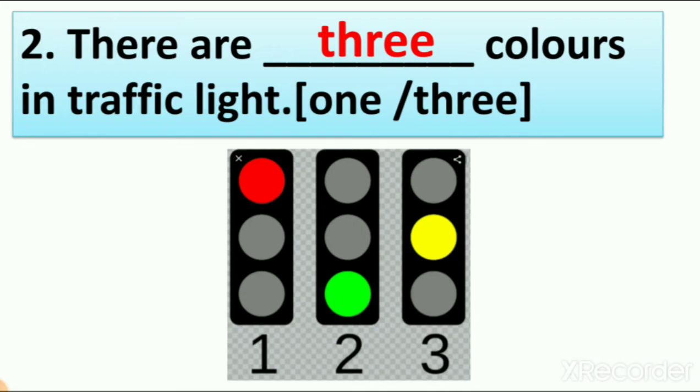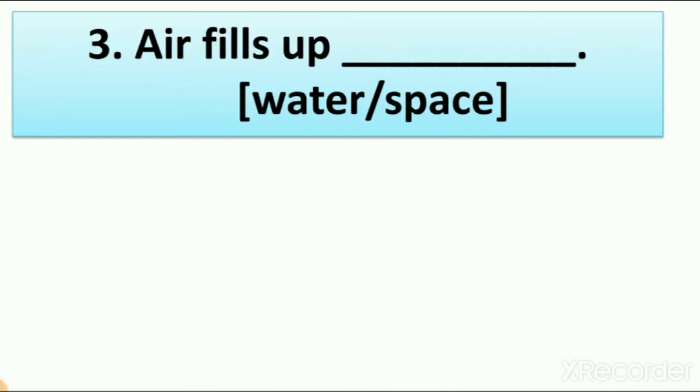When you are going on the road in a traffic jam, you can see this traffic signal on the road, right? So here you can understand easily how many colors are in traffic lights. So I write the answer. There are 3 colors in traffic light. 1 is wrong and 3 is right. So the right answer is there are 3 colors in traffic lights. Now let's see our third fill in the blanks.